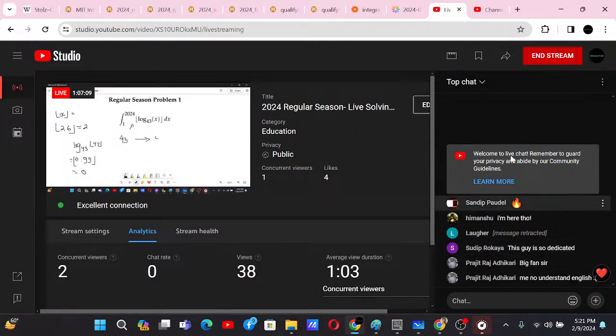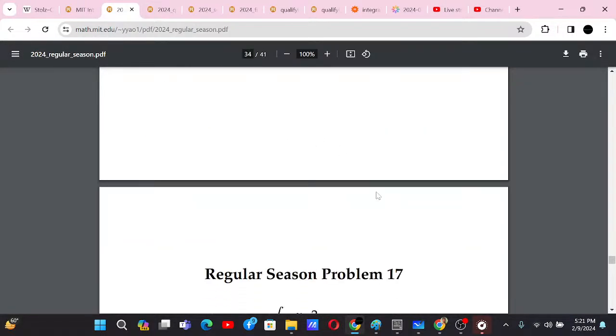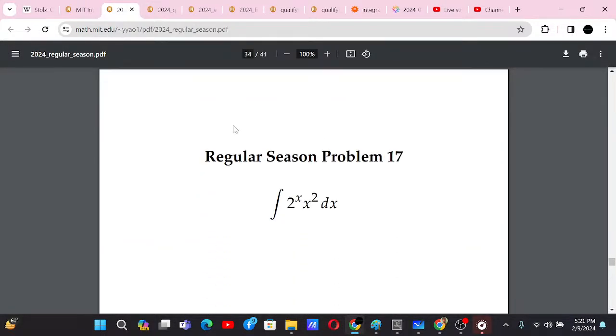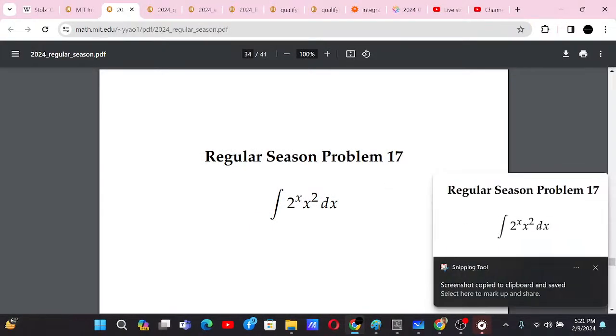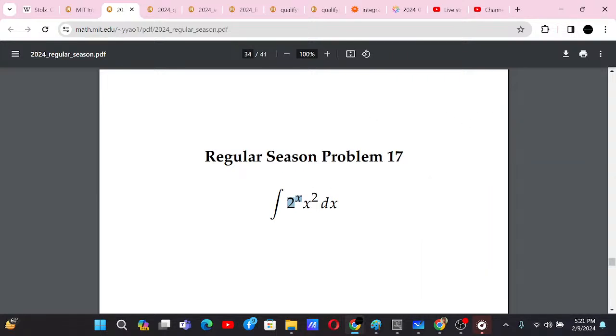Okay, so hope you guys are enjoying the solution. Let's go to the next problem now. Okay, so this problem is also of integration by parts. Basically I can know that from the fact that this can be integrated easily without changing its form from 2 to the power x, and this can be differentiated.